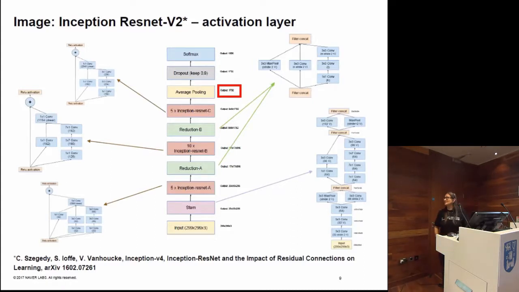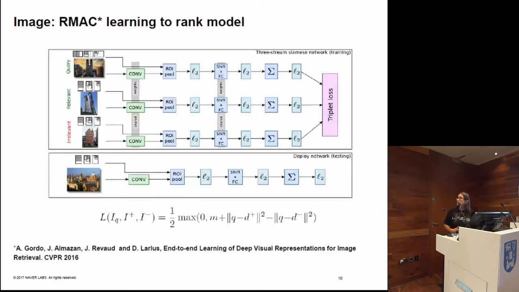And for the image part, okay, I don't want to scare you. This is the Inception ResNet 2 network, but as I said, I took the off-the-shelf pre-trained model, and we just took the activation layer after the average pooling, and applied L2 normalization, because then you can use the dot product to compute the similarity between two images. The RMAC features are built on ResNet, and can be seen as a three-stream network.